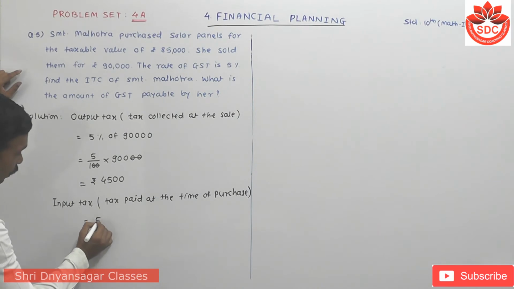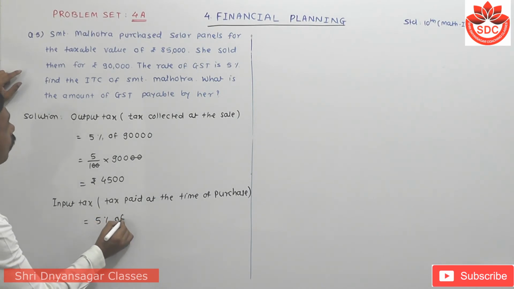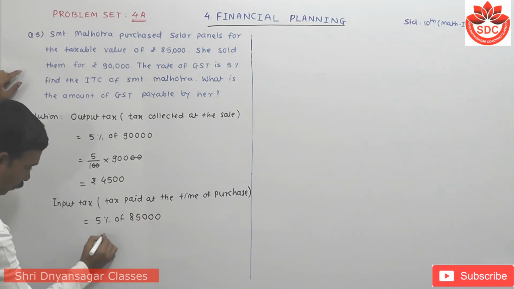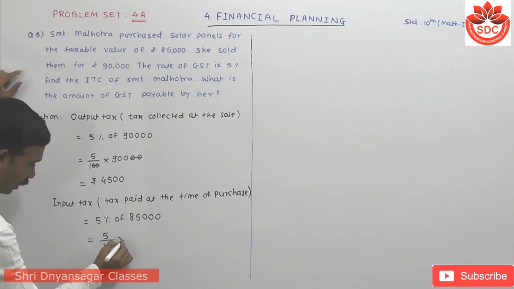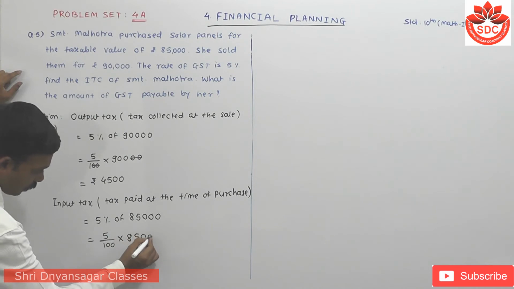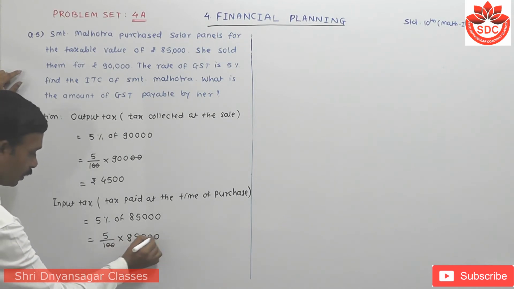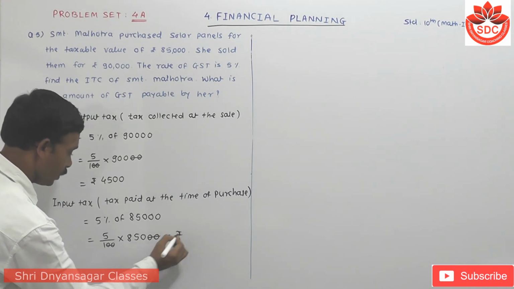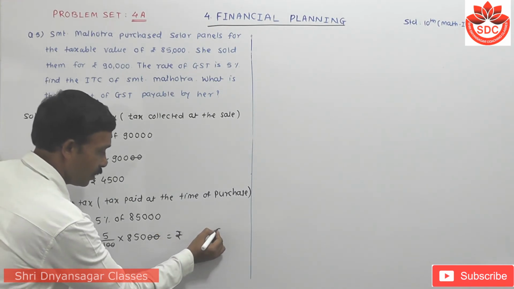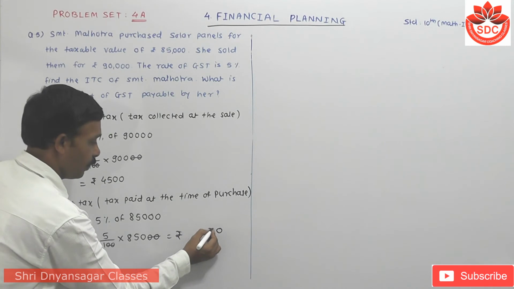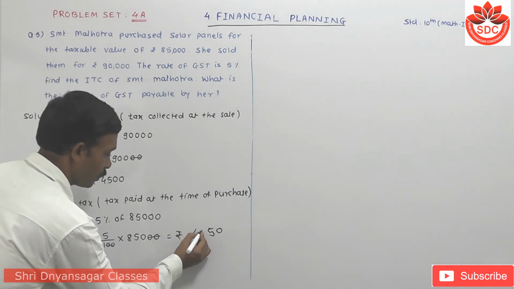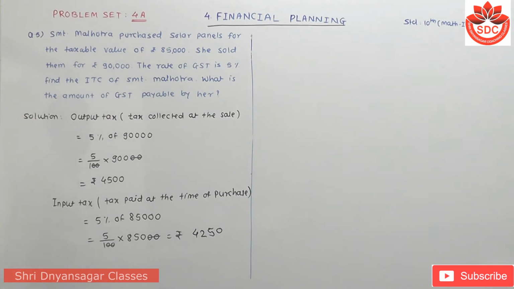That means 5% of 85,000, that means 5 upon 100 into 85,000. These two zeros get cancelled. It is equal to rupees, 0 as it is, 5 5s are 25 carry 2, 5 8s are 40, 40 plus 2 becomes 42. 4,250 is the input tax here.